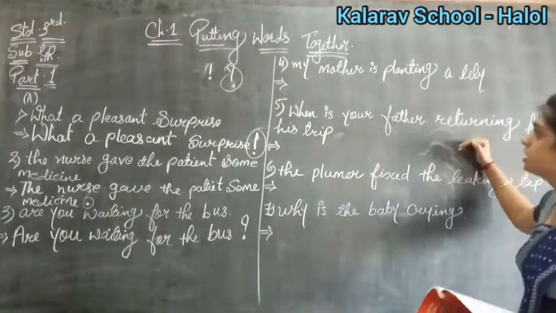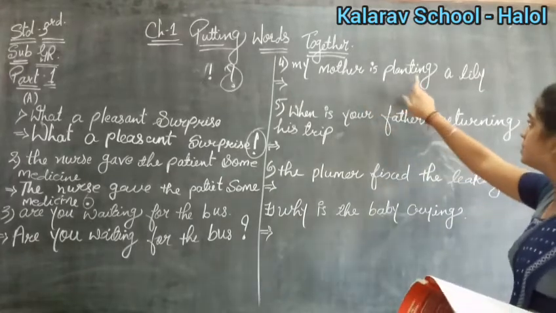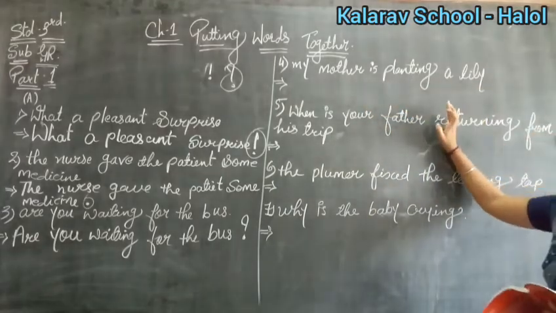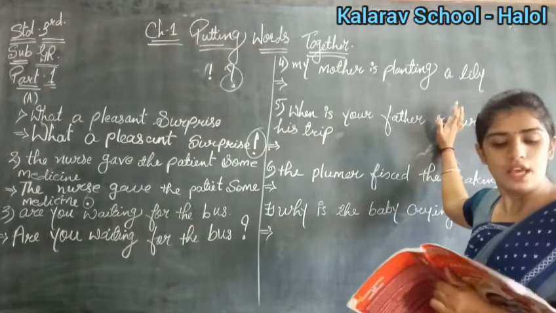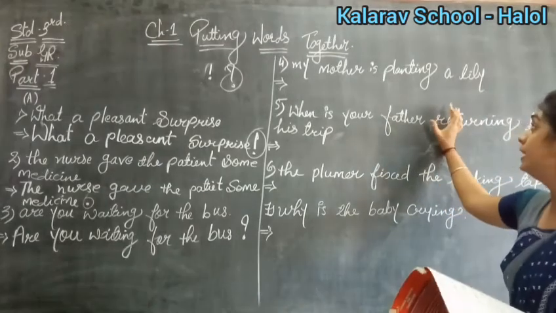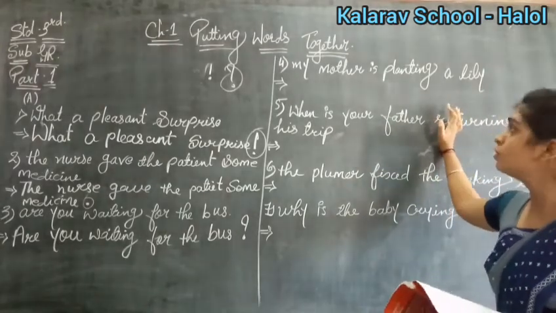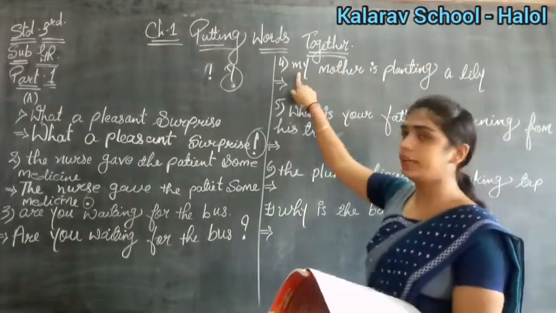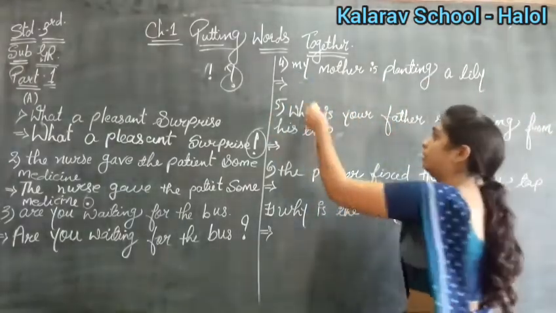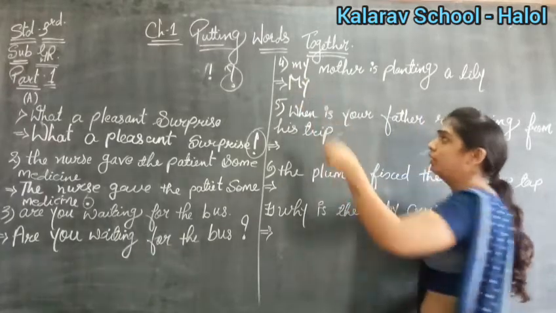Yes. Now see what is the next one. My mother is planting a lily. So this is also a simple sentence. Yes. What is mother planting? She is planting a lily plant, right? So what you have to do? You have to do here again. The first letter should be capital. Yes. So M should be capital.